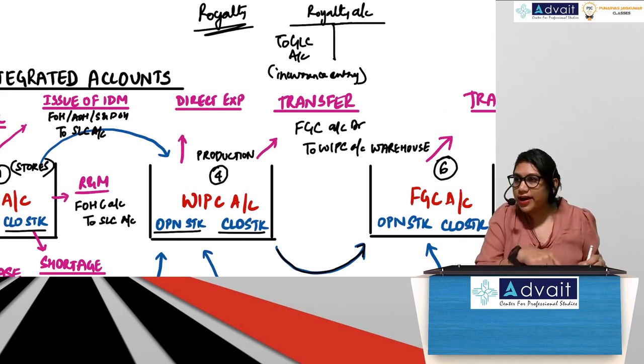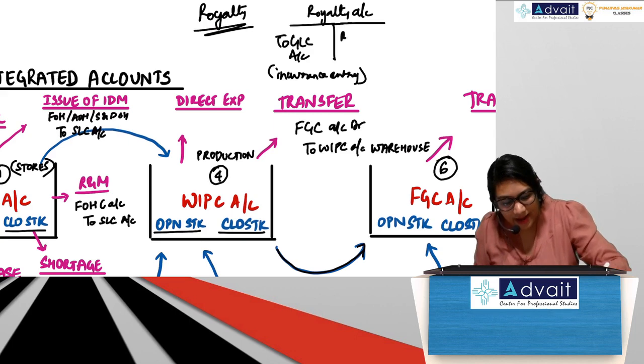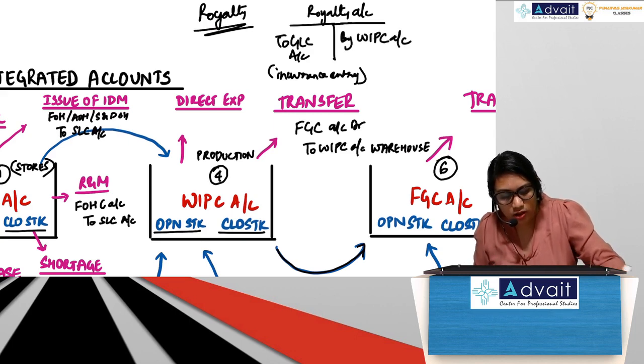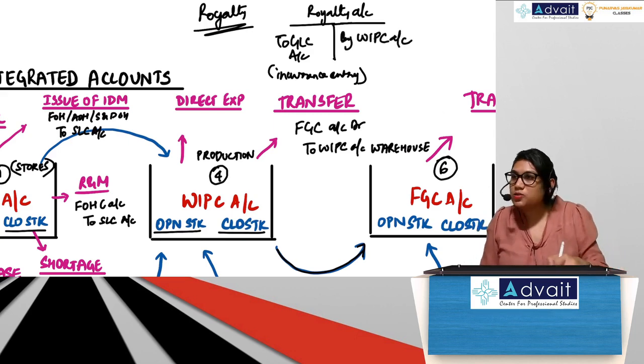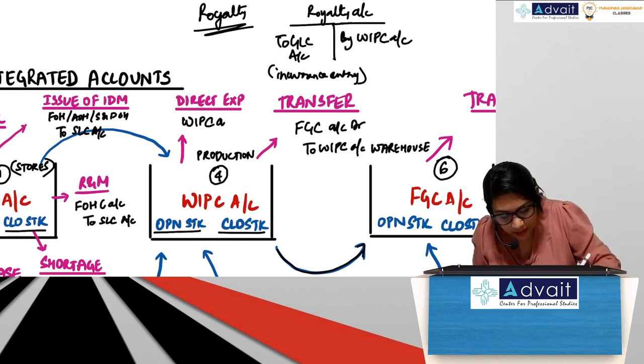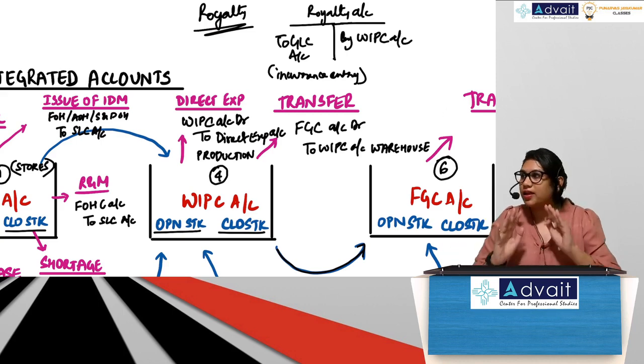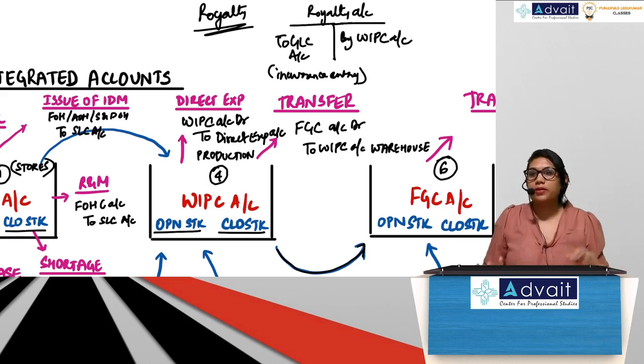So what should the closing entry be? WIP control account debit to royalty account. So direct expense entry will be: WIP control account debit to direct expense account. Guys, okay? What did I tell you about direct expenses? Everything will go and attack WIP. So royalty is a direct expense.